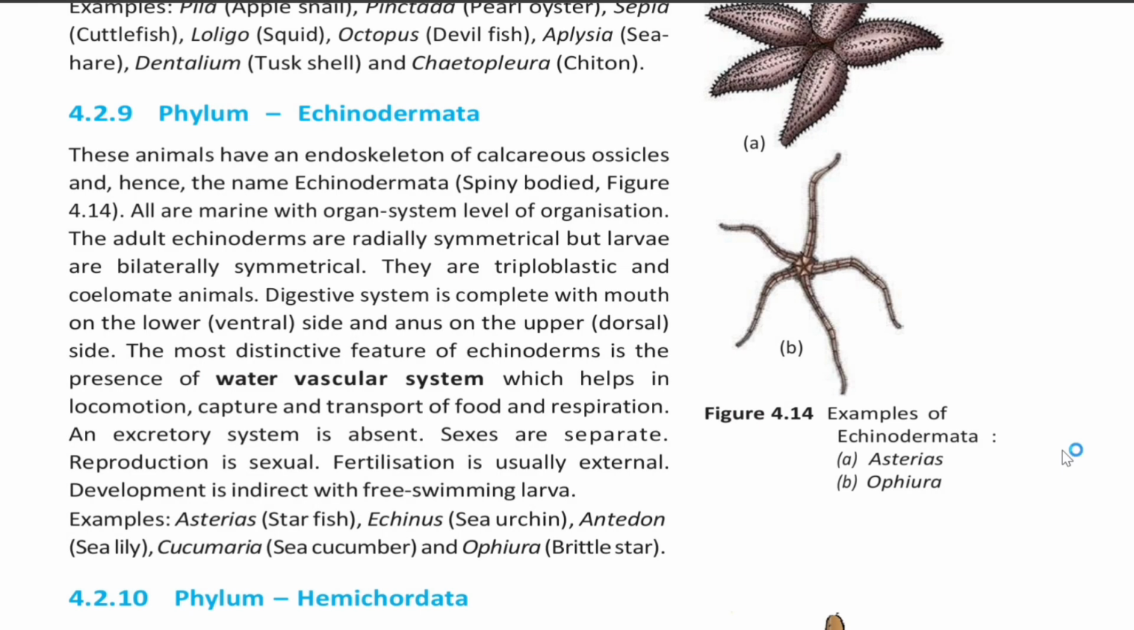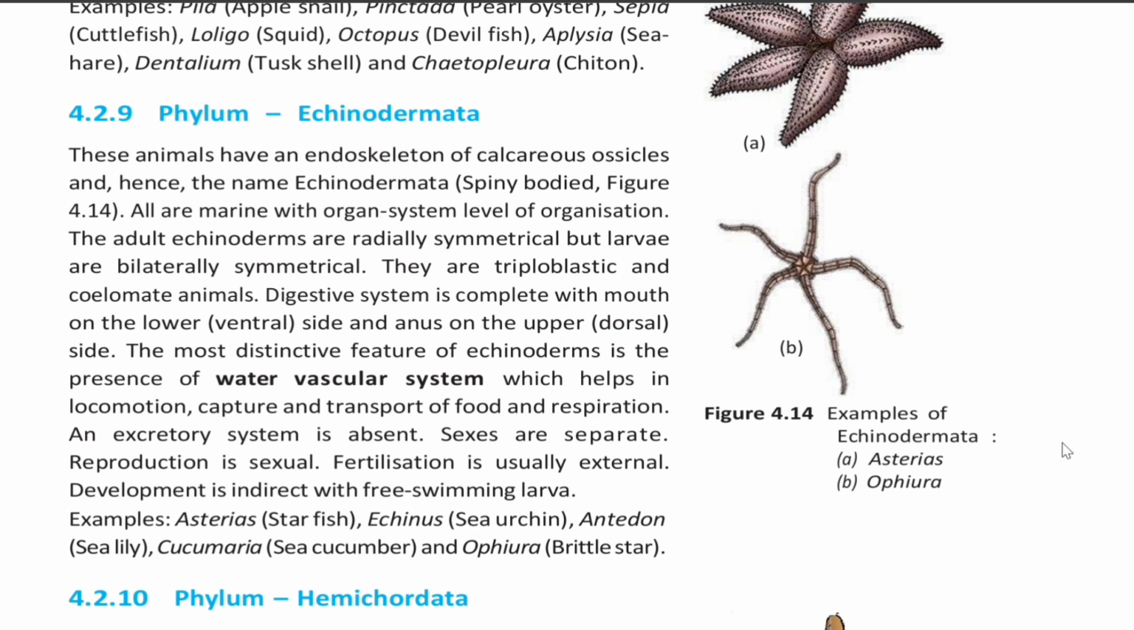4.2.9 Phylum Echinodermata. These animals have an endoskeleton of calcareous ossicles and hence the name echinoderms, spiny bodied, as shown in figure 4.14. All are marine with organ system level of organization. The adult echinoderms are radially symmetrical, but larvae are bilaterally symmetrical. They are triploblastic and coelomate animals. Digestive system is complete with mouth on the lower, that is ventral side, and anus on the upper side, that is dorsal side. The most distinctive feature of echinoderms is the presence of water vascular system, which helps in locomotion, capture and transport of food and respiration.